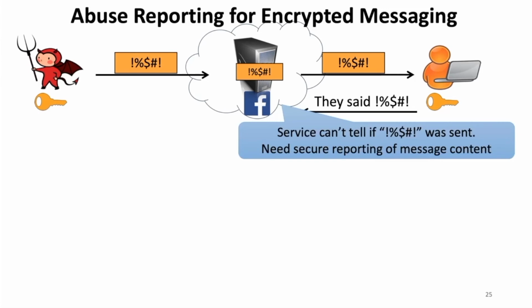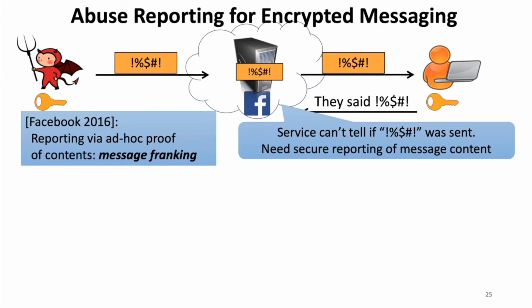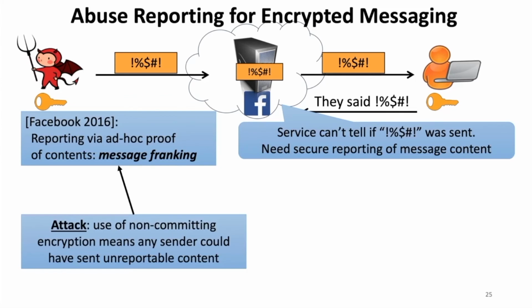So what is needed here in this abuse reporting for encrypted messaging setting is some kind of secure reporting protocol for the contents of an encrypted message. Facebook were the first to notice the need for this in applications, and they developed an ad hoc protocol for cryptographically proving the contents of a message called message franking. And the attack will break this message franking protocol. Basically, the attack works because Facebook used non-committing encryption for part of their protocol, which meant that an attacker, a malicious sender to be precise, can choose the keys and craft a ciphertext that lets them evade abuse reporting.